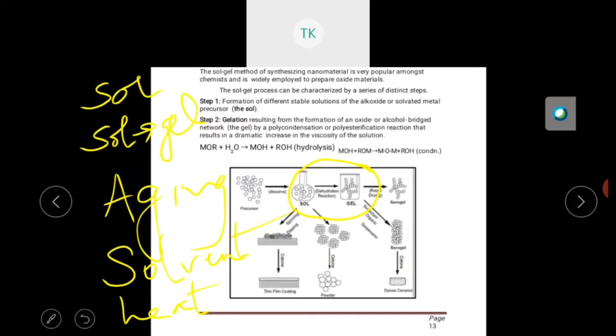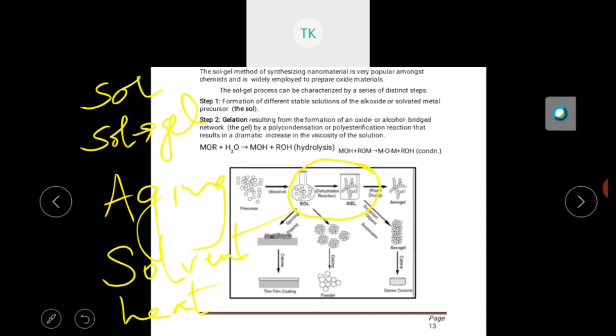So I think you have understood the steps. Let me explain in detail. These 5 things I have displayed, you should first write in points. These are the steps we should follow. Then you start explaining. In sol-gel synthesis, either a salt, that is a metal salt, or a metal alkoxide is used as a precursor. That means that is the initiator. Salt is an initiator to proceed with the process. First we need an initiator, right? So what is that initiator here? Salt. Salt is nothing but, as I told, a solvated metal or an alkoxide. That is the initiator. Next, second step.